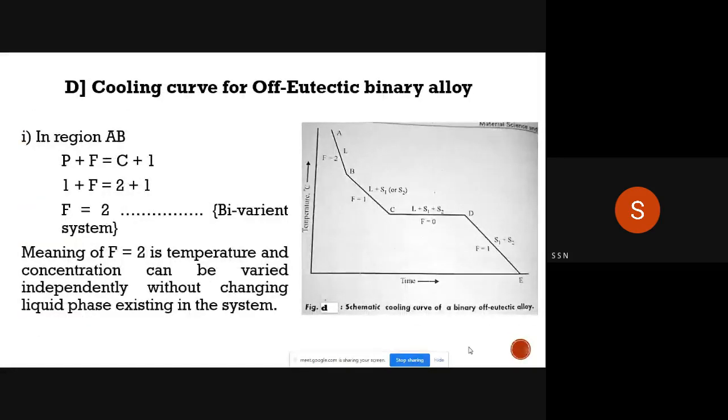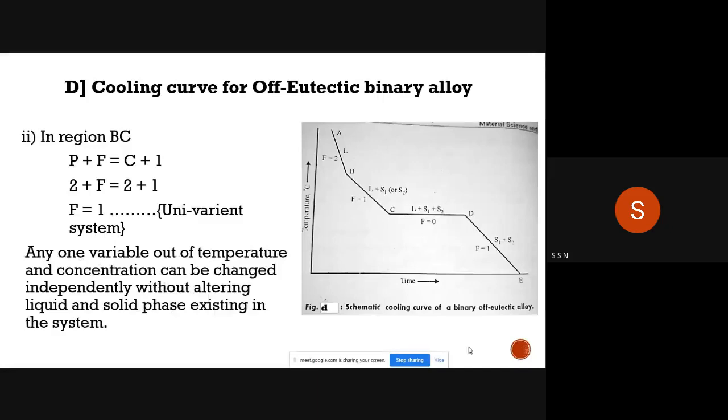Okay. Again, we will see the B to C region. In the B to C region, two phases are there. Components are 2. So instead of P, I will write 2. Instead of C, I will write 2, and find F. F is equal to 1. I have got a univariant system. So univariant means either temperature or concentration can be changed independently without changing the liquid or solid phase existing in the system.